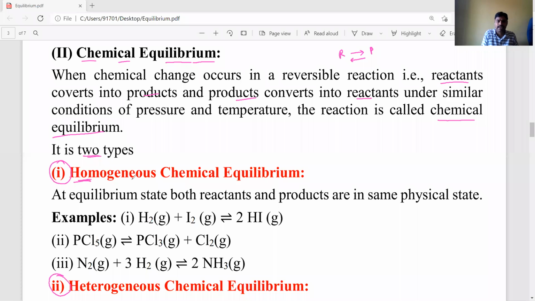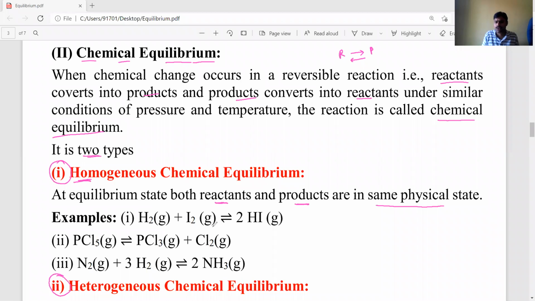Homo means that in the reversible reaction at equilibrium state, both reactants and products are in the same physical state. In the same physical state means all may be gases, all may be liquids, or all may be solids. Existing in the same physical state is known as homogeneous chemical equilibrium. Okay, students? Let's see the examples.